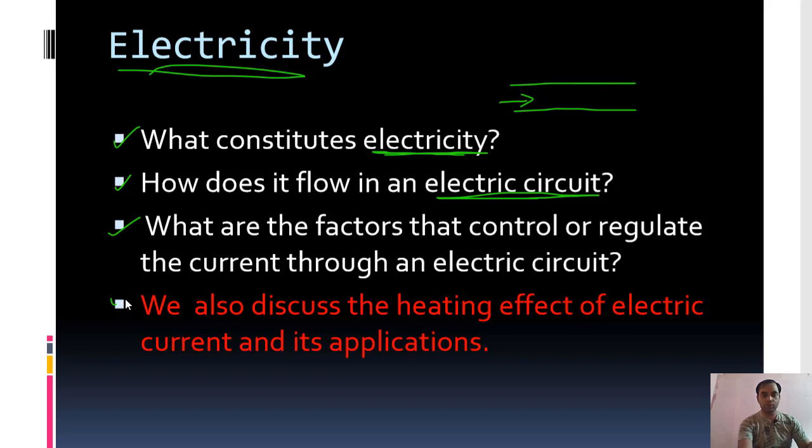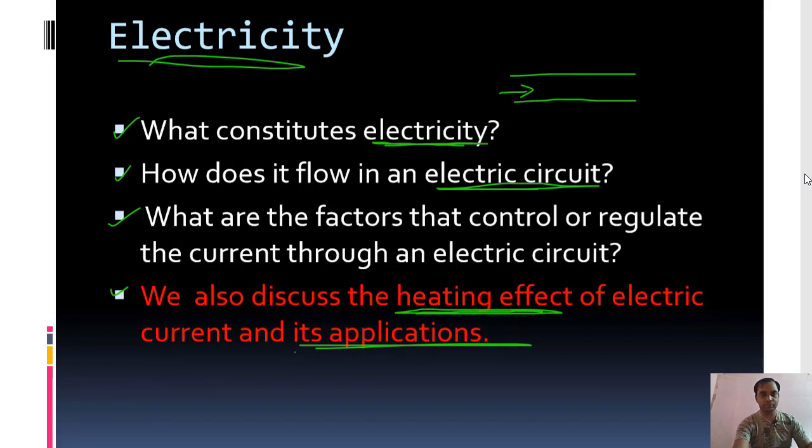We also discuss the heating effect of electric current. If I give you an example of an iron, when electricity passes through it, it produces heat. In a geyser in the bathroom, when electricity passes, it makes the water hot. How do these things happen? We also discuss the heating effect of electric current and its applications. What are the applications of electricity? So let us begin this chapter.